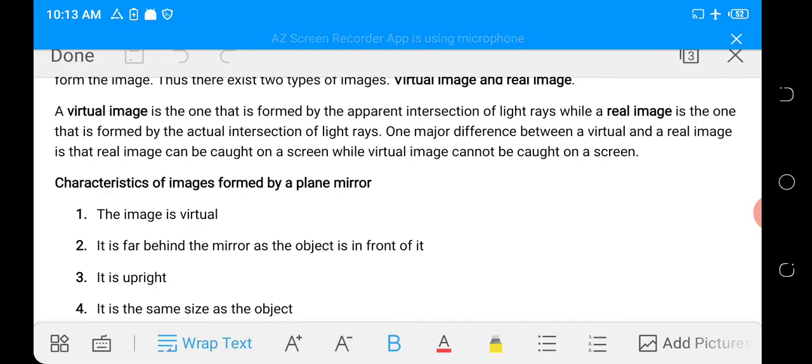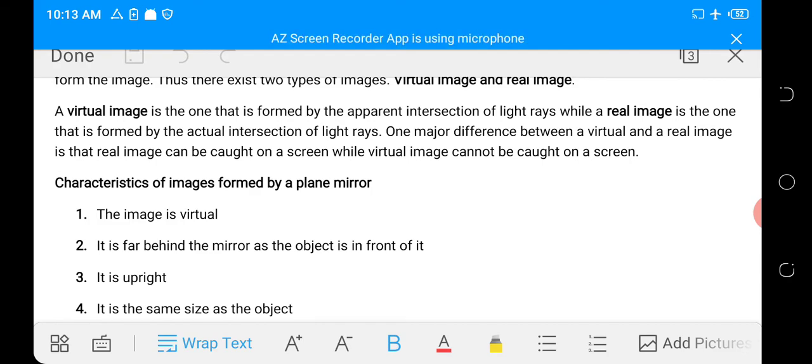That is why we normally use dotted lines. But a real image is one that is formed by the actual intersection of light rays. One major difference between a virtual image and a real image is that a real image can be caught on a screen, that is, it can be produced on the screen. When the screen is placed along its path, the image will be formed on the screen. But a virtual image cannot be caught on the screen. You cannot produce a virtual image on the screen.